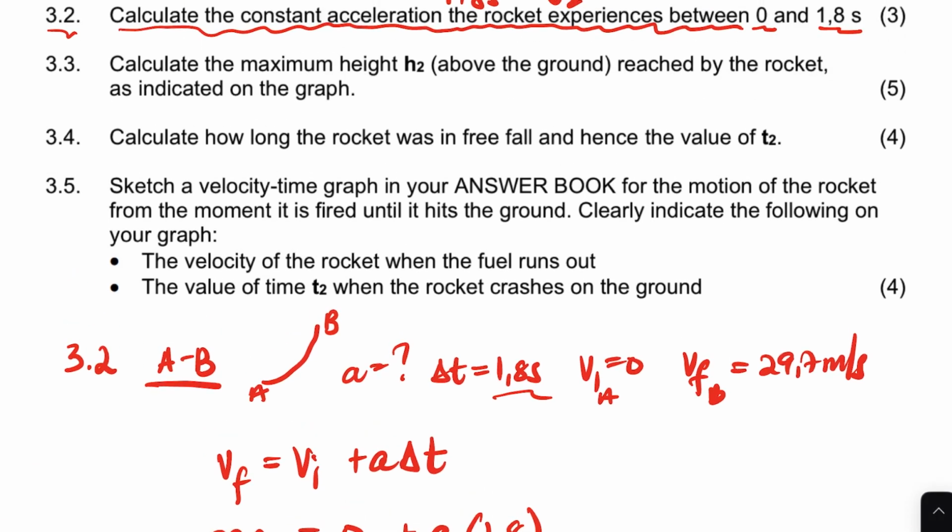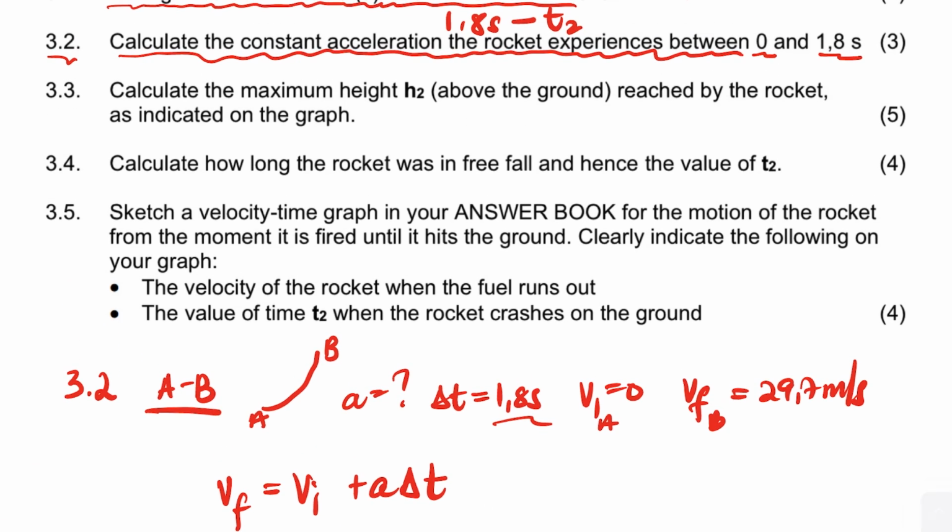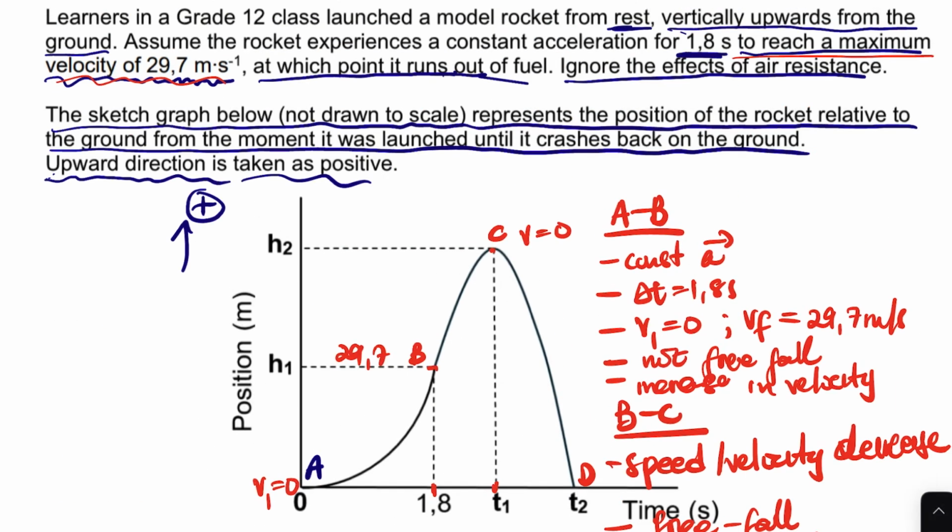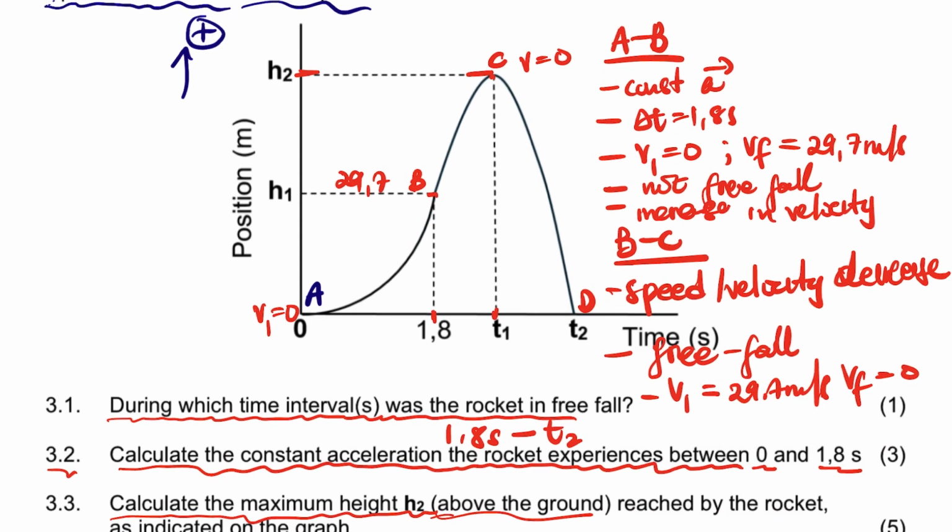Okay, now in 3.3, it says calculate the maximum height H2 above the ground. So what are we going to do?